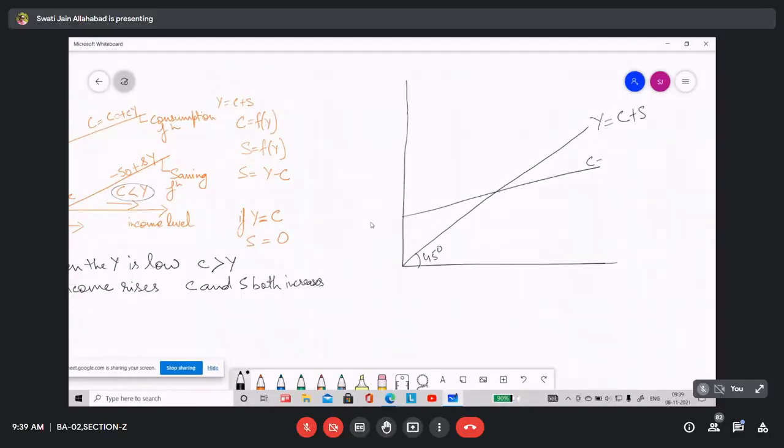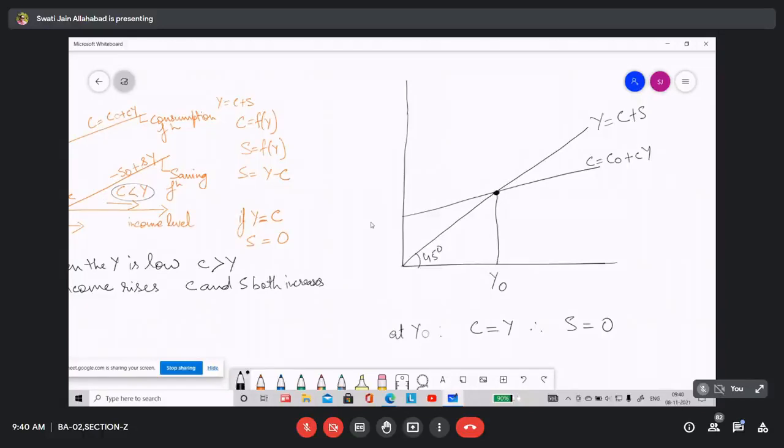Now this is Y is equal to C plus S and this is your C. This is C is equal to C0 plus Cy. So this is the point of income, say Y0. At Y0, C is equal to Y, therefore S is equal to 0.